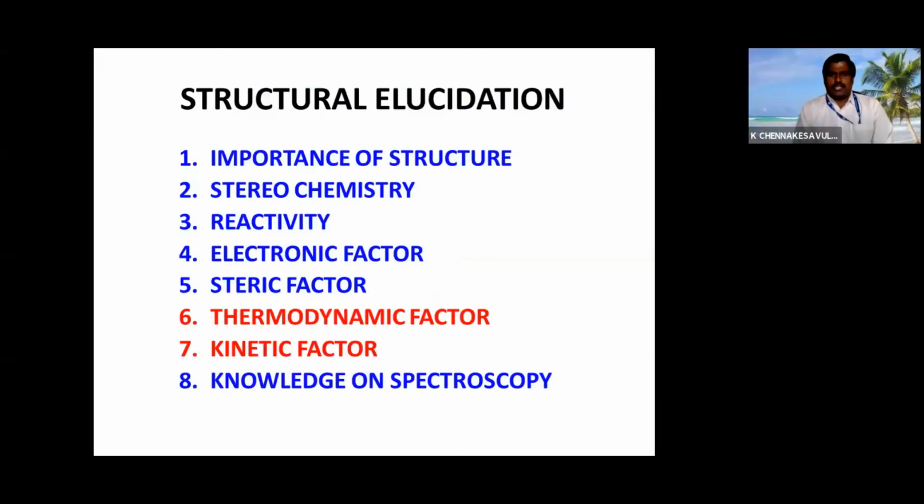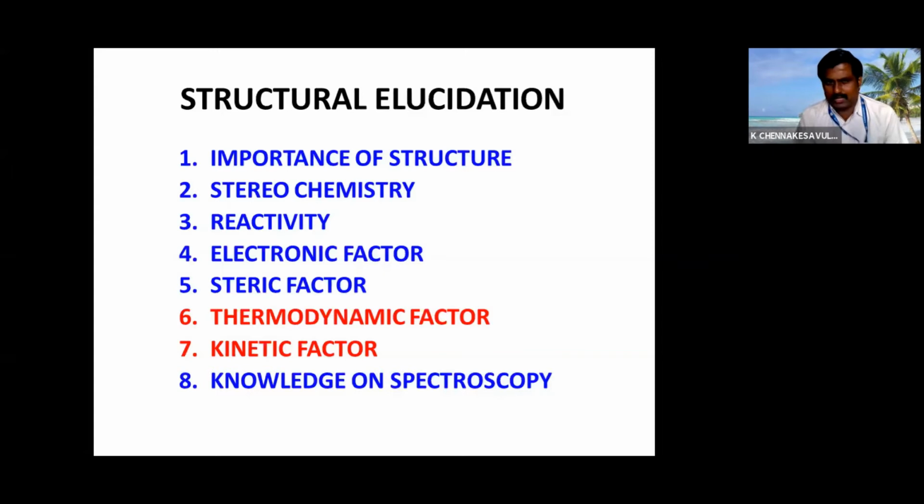If you want to understand the structural elucidation topic, you should have strong knowledge of these points. First, we should know the importance of the structure and stereochemistry of organic compounds, the reactivity of organic compounds, the stability of organic compounds, and electronic factors and steric factors. These are two important parameters for an organic chemist. Whether electronic factors decide the physical and chemical properties of our organic compound, or steric factors, that means stereochemistry, will play a major role.